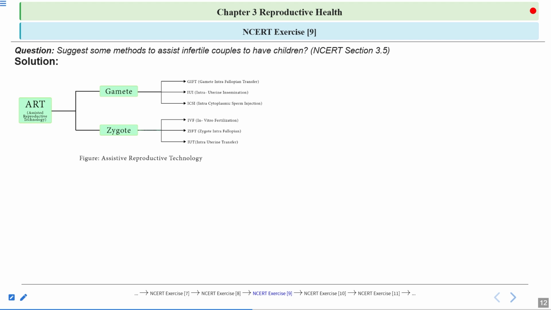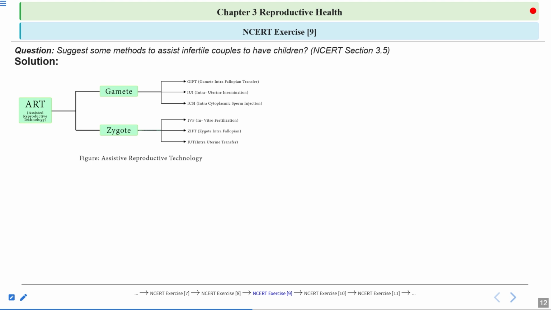Then the entire process will occur naturally. The sperms will swim and reach the ampulla region of the fallopian tube, and if the egg is present there, then fertilization will occur and the female will conceive. So artificial insemination is done when the males are not able to inseminate the female or when the sperm count is low.